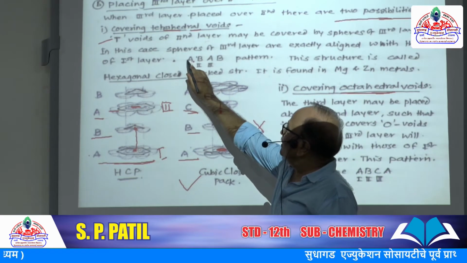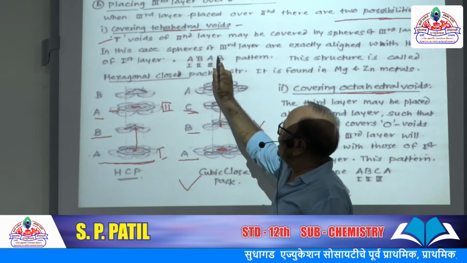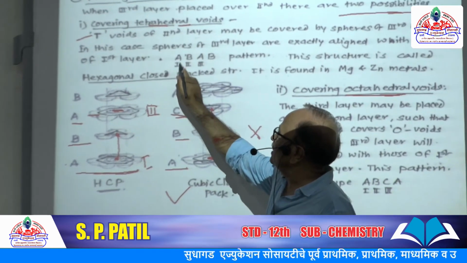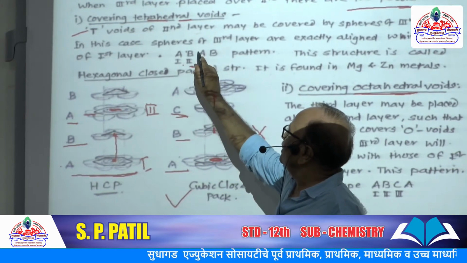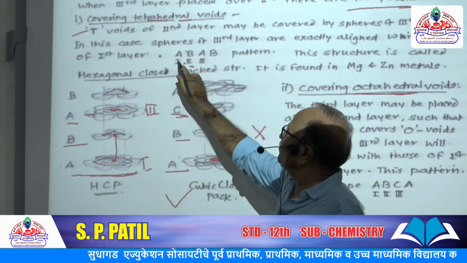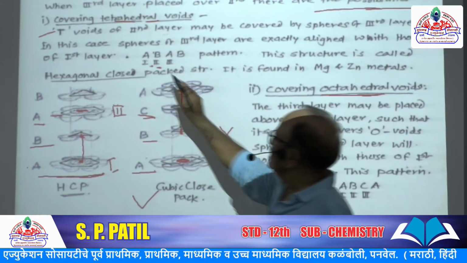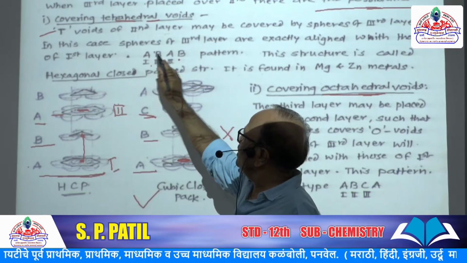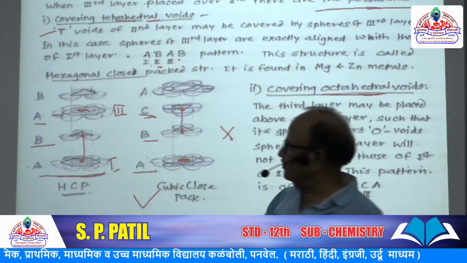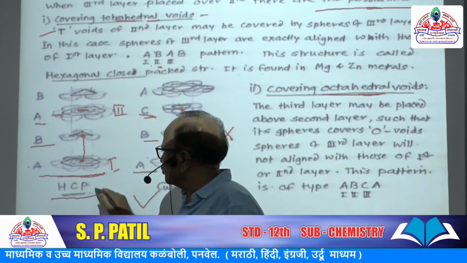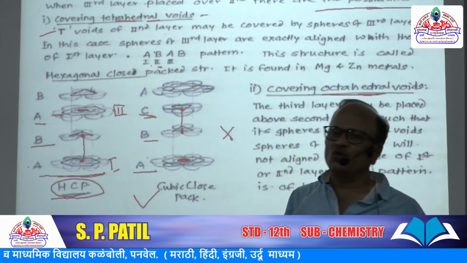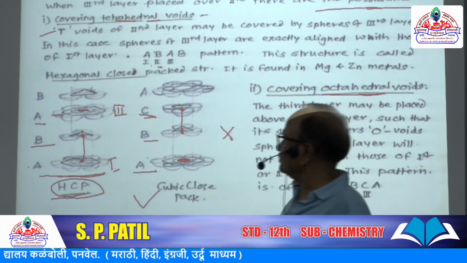See here, AB type: A belongs to the first layer, B second layer, A again third layer, meaning the first and third layers are aligned with each other. If this alignment is the same, or AB type of arrangement, then it gives rise to hexagonal close pack structure.